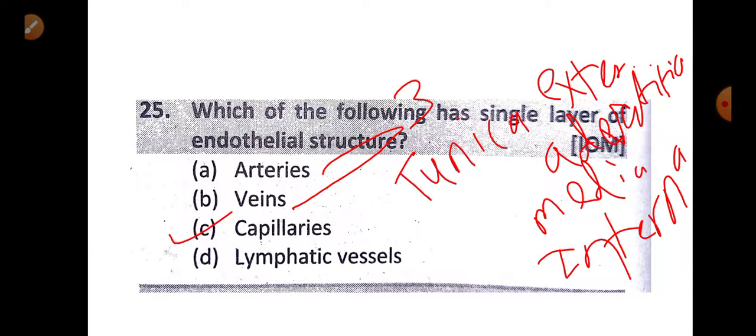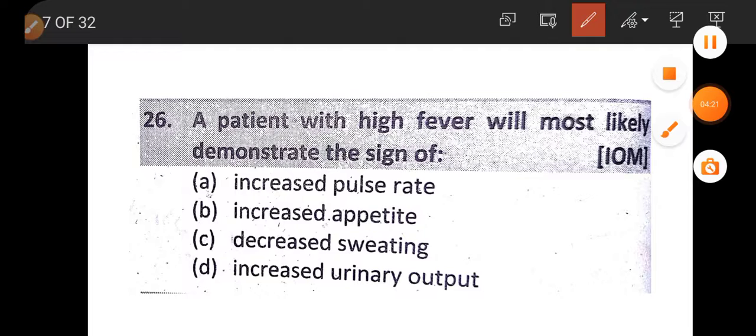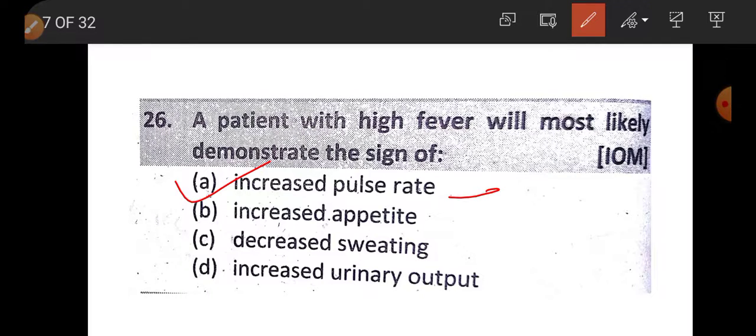Now question number 26. A patient with high fever will most likely demonstrate the sign of option A, increased pulse rate, B, increased appetite, C, decreased sweating, D, increased urine output. As the fever increases, pulse rate increases, that is heart rate, called tachycardia.